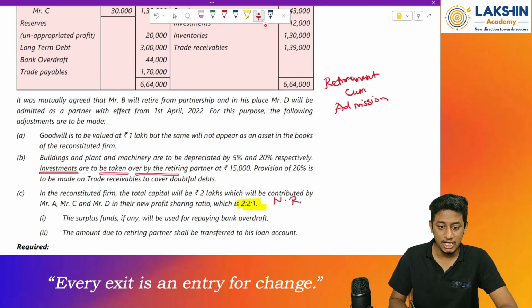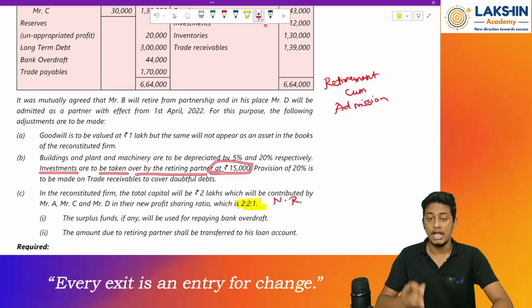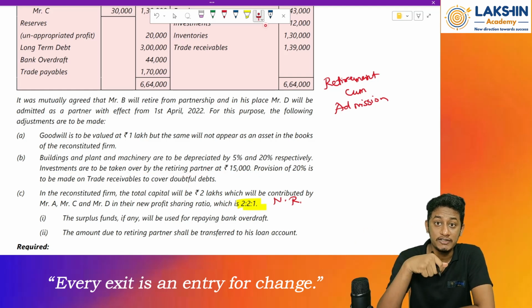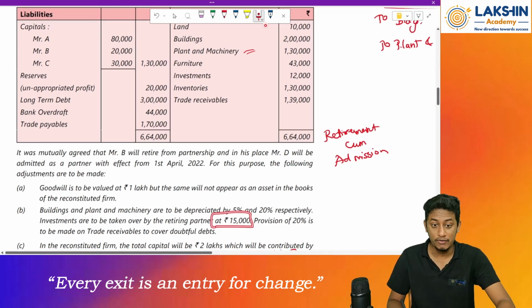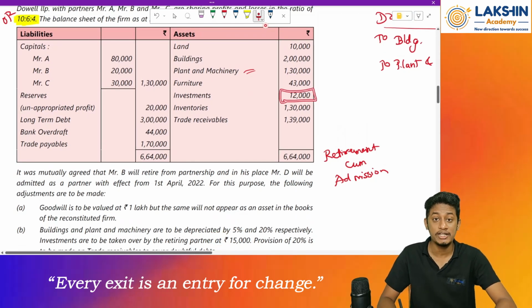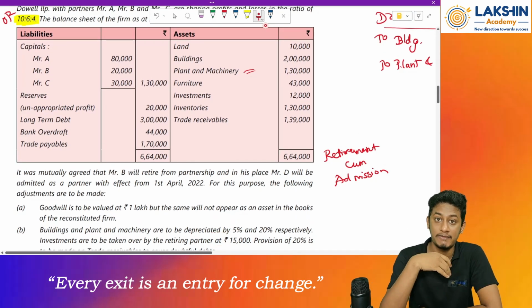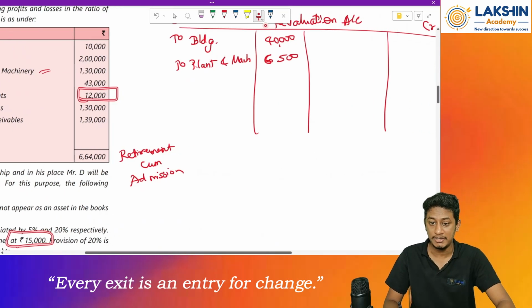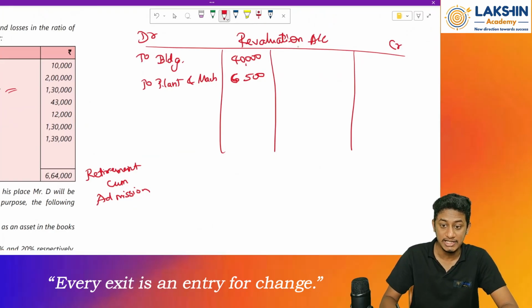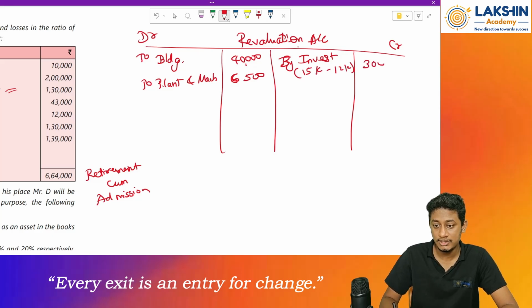Then investments are to be taken over by the retiring partner at rupees 15,000. So the retiring partner is taking over investments, but at what amount? 15,000. The actual amount of investments is rupees 12,000. So he is paying rupees 15,000 for an investment of rupees 12,000. He is paying more, that means I am gaining. The partnership firm is gaining on investments 15k minus 12k, that would be rupees 3,000.